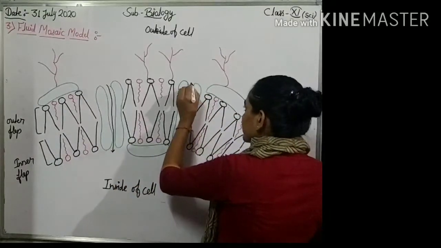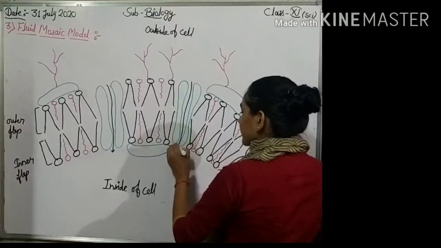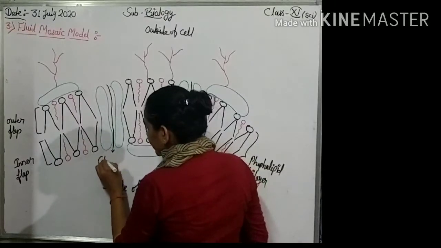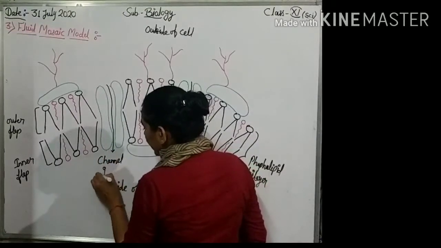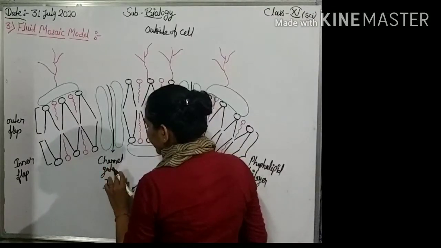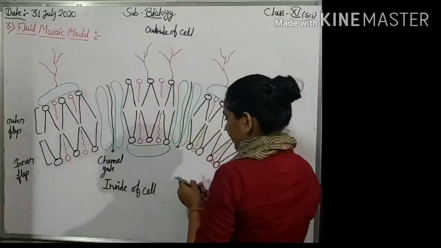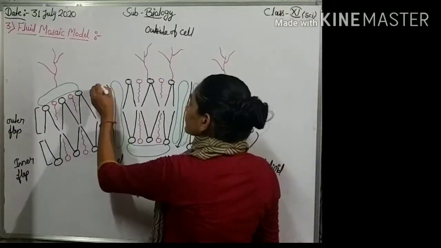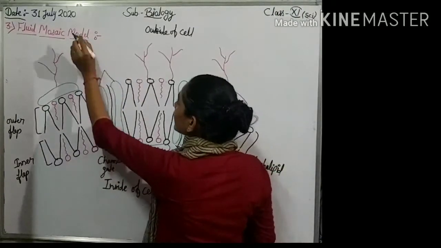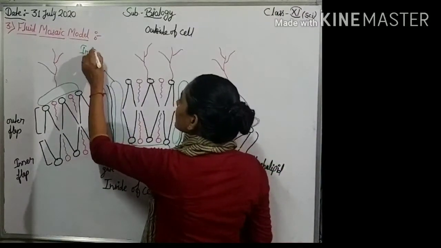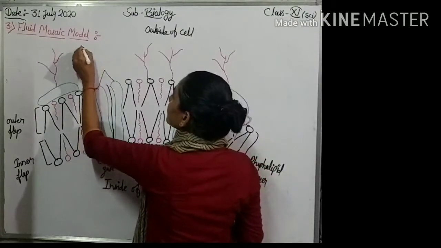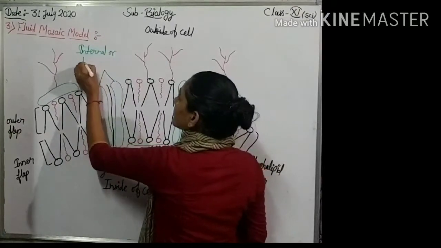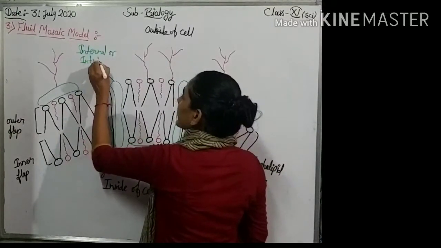Protein form pore or gated channel for transportation. Channel gate, these are internal or intrinsic protein.